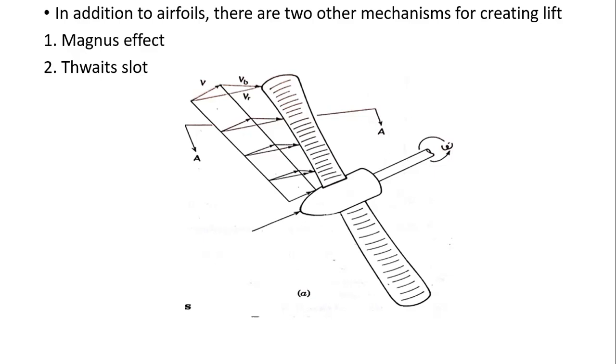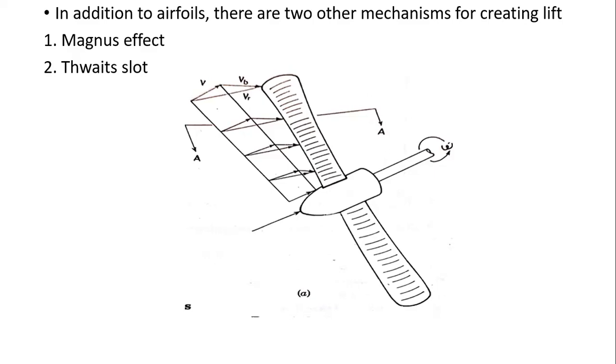This is called the Thwaites slot. This creates a rotation of the airflow. Rotation means nothing but circulation of the airflow. Again, this circulation of the airflow generates lift.